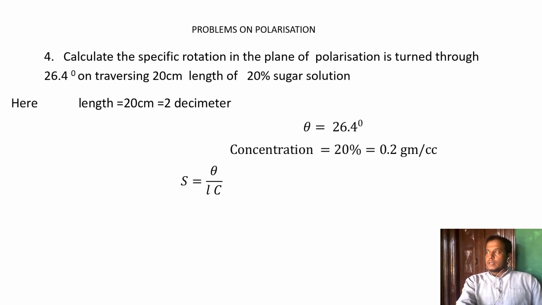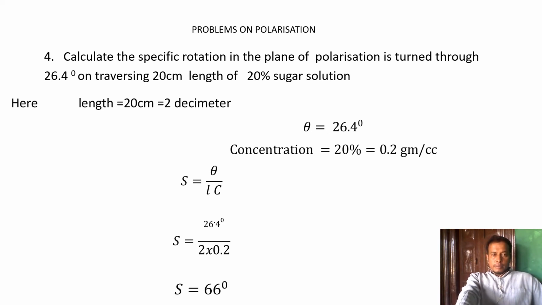The calculation for the specific rotation: S is equal to theta by LC. Theta is 26.4, L is the length, C is the concentration. Put in the values: 26.4 degree divided by 2 into 0.2. The answer is 66 degree. The specific rotation angle is 66 degree. It is in degrees, not in radians.